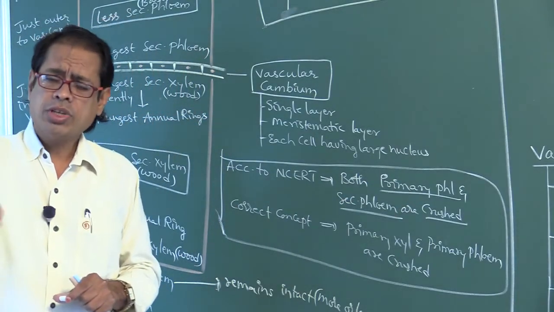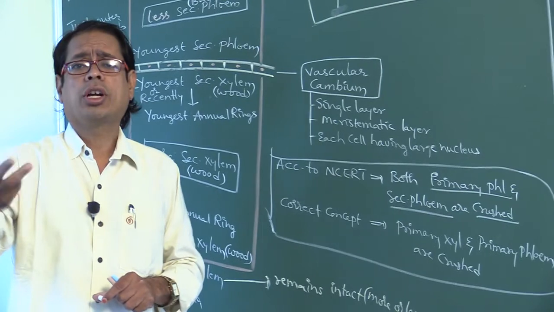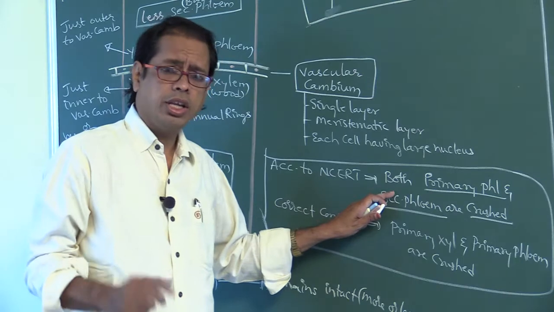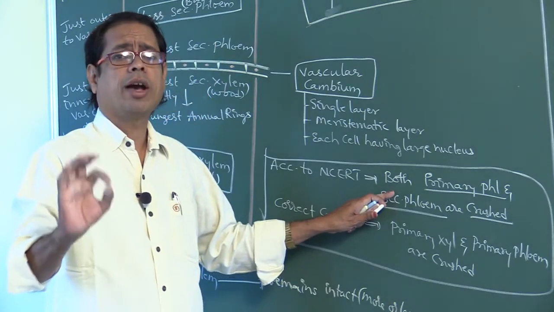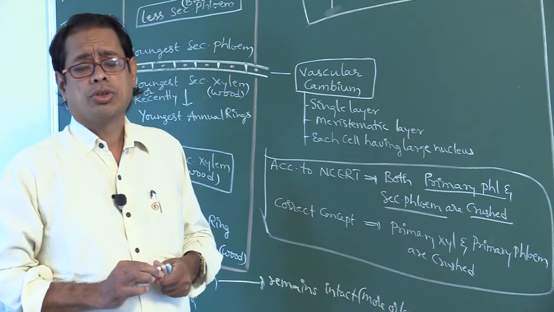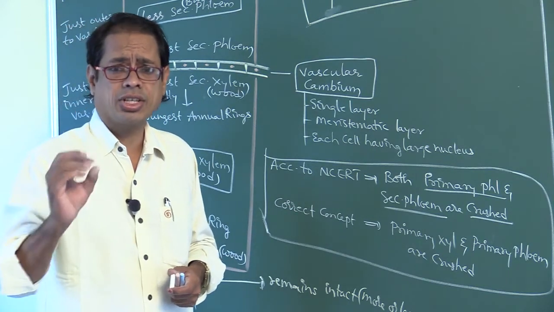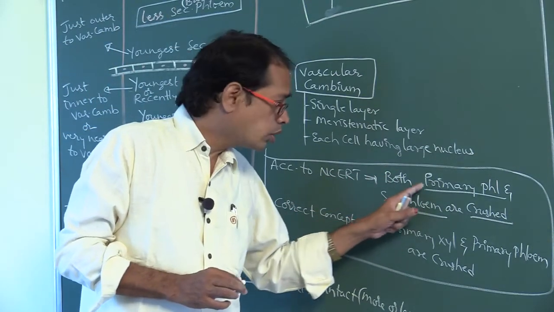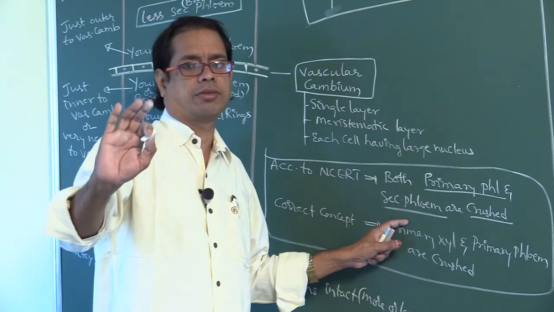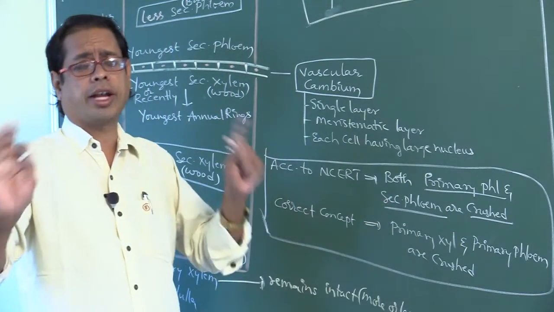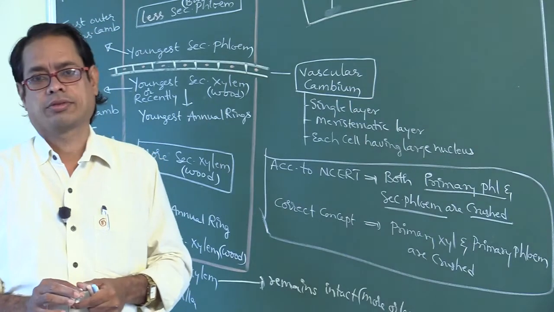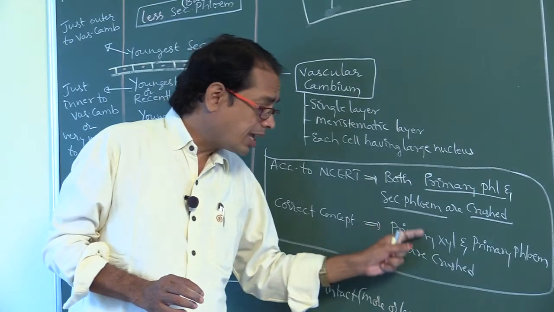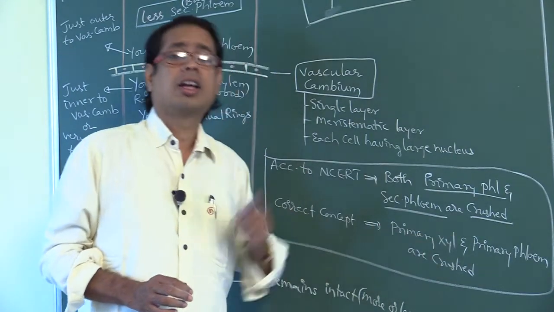If secondary phloem is also crushed, how will food translocation occur from leaf to stem and roots? So this concept is somewhat wrong, but we have to write this concept in exams. Actually, the correct concept is that both primary xylem and primary phloem are crushed.